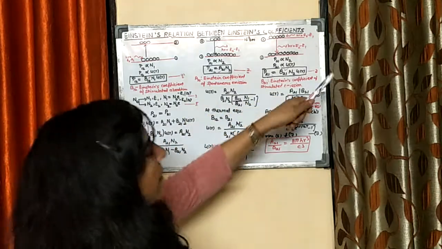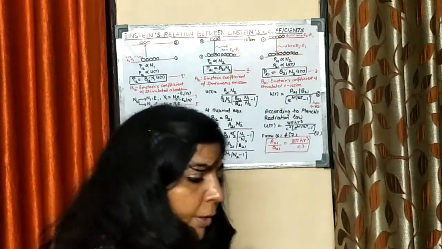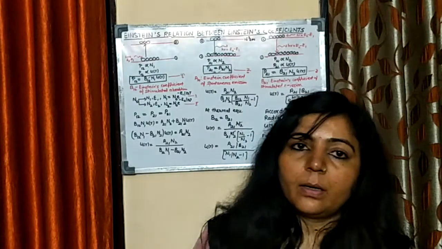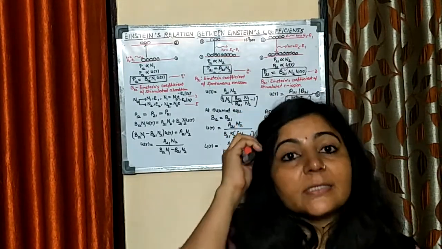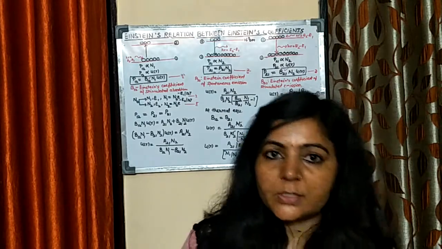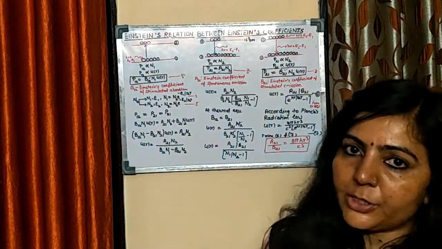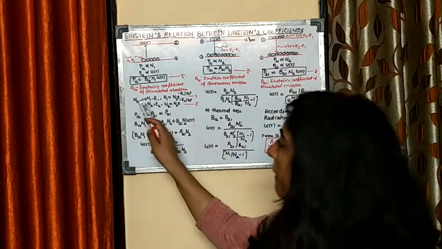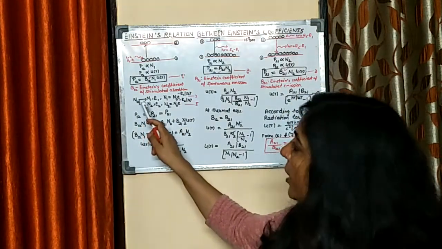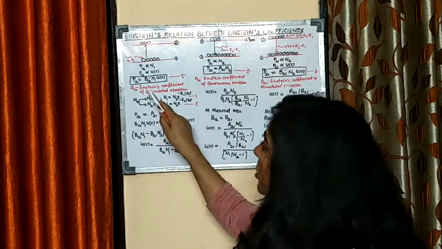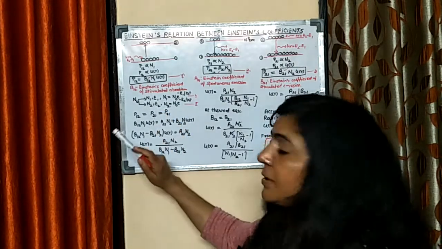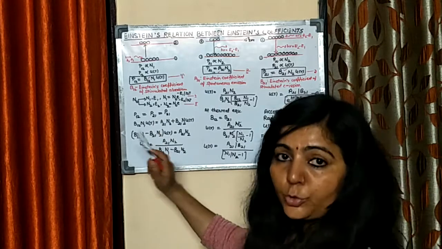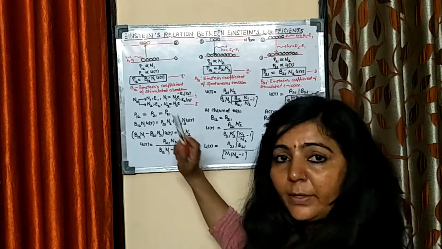So these are three Einstein coefficients. Now the relationship which will correlate these Einstein coefficients is known as the Einstein relation between Einstein coefficients. In order to derive that relationship, we are taking an assembly of atoms, which are distributed in two states. The population of state 1 is N1, state 2 is N2, energy of state 1 is E1, energy of state 2 is E2.